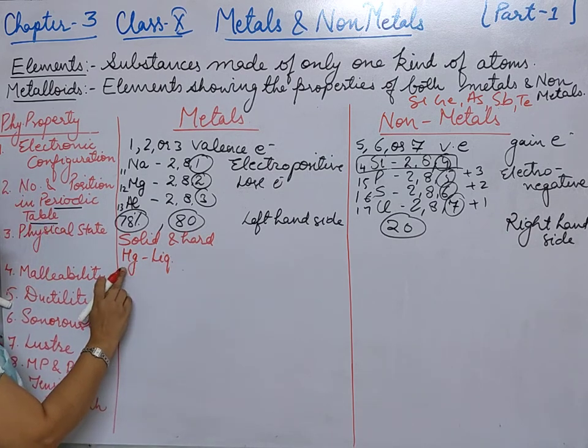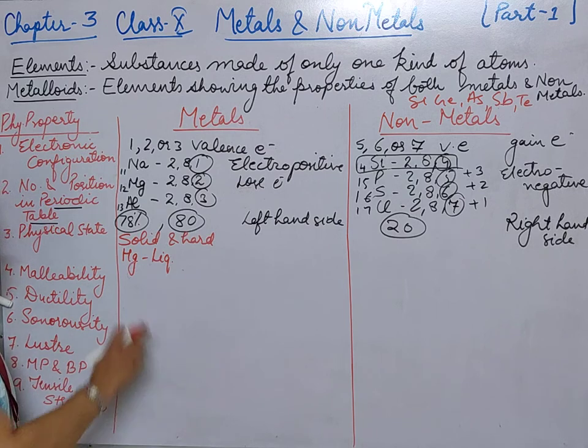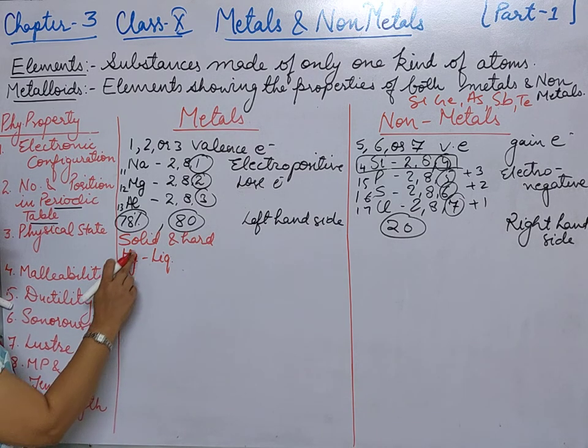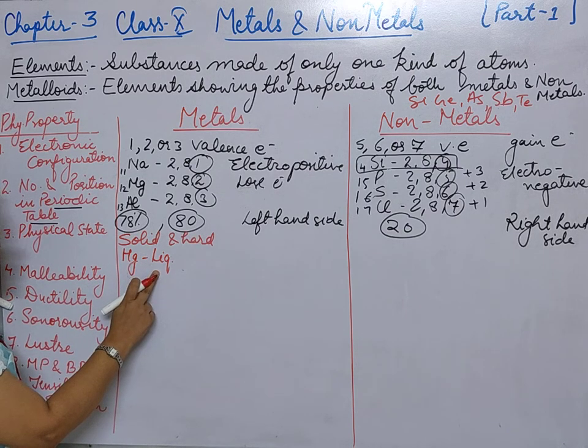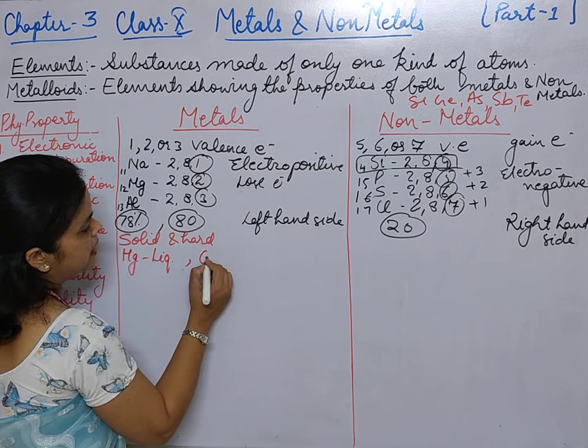Students, can you tell me why the symbol Hg is written for mercury? Yes, it is correct, because of its Latin name hydrargyrum. The symbol is Hg. So all metals are solid except mercury, which is liquid at room temperature. Here, one thing more I will tell you about cesium and gallium.